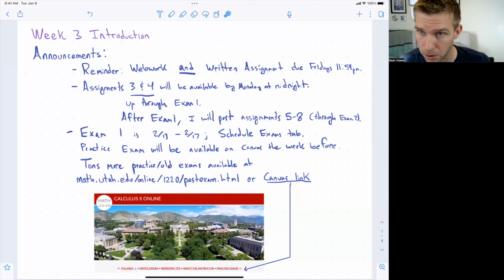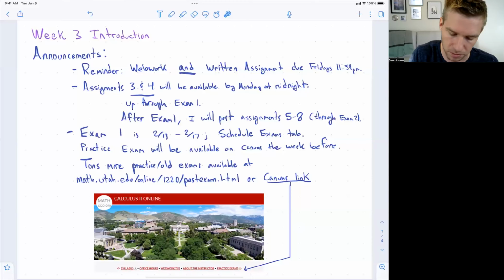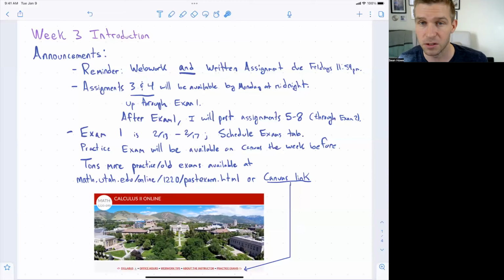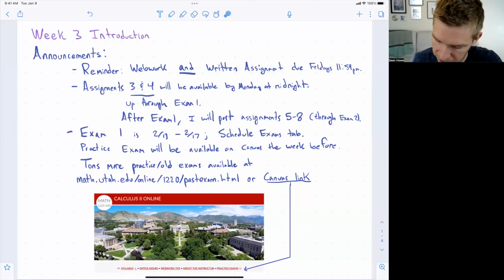I know quite a few people did not submit their written assignment. Two assignments are dropped: your two lowest written assignment grades and your two lowest web work grades are dropped. So if you missed this written assignment last week, then you're not sunk. That will just be one of your dropped scores. But do try and get those in. If you continue to miss your written assignments, your grade will be in trouble later on. Good. So that was just a reminder about the structure of how assignments work.